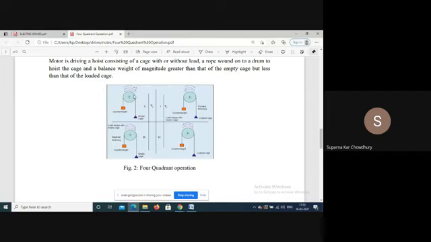Now actually what happens, if we consider very simply a DC machine operating this hoist, then due to the weight of the counterweight, the speed will go on increasing.